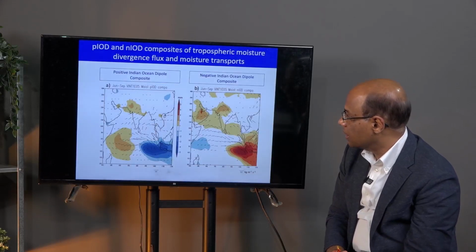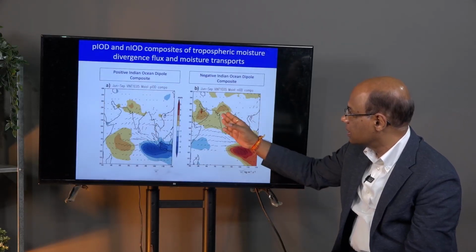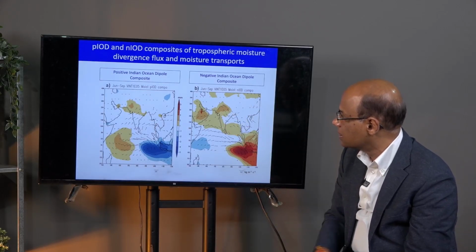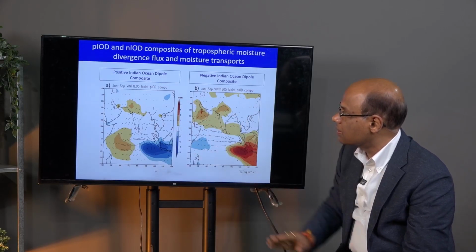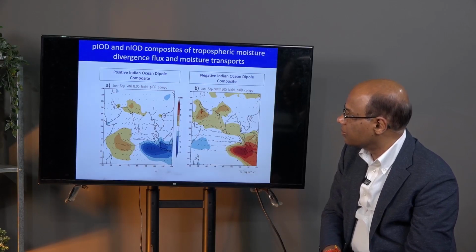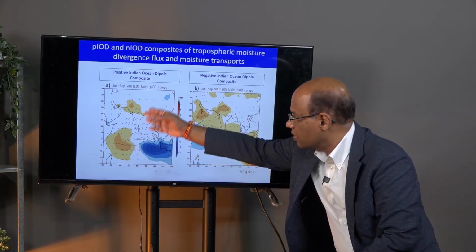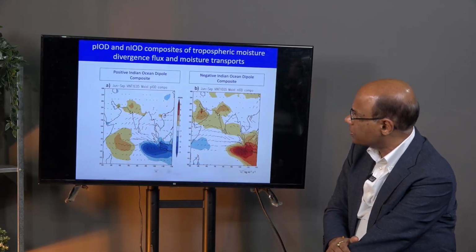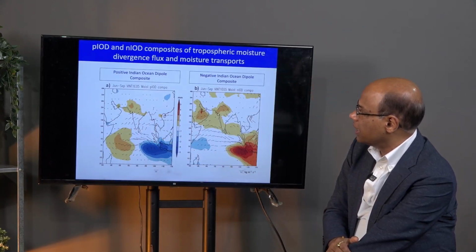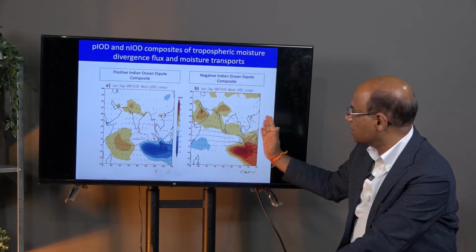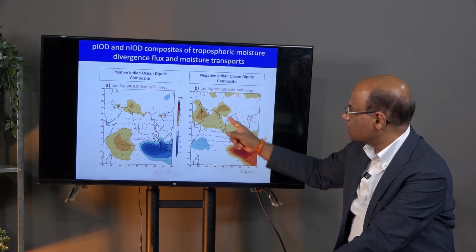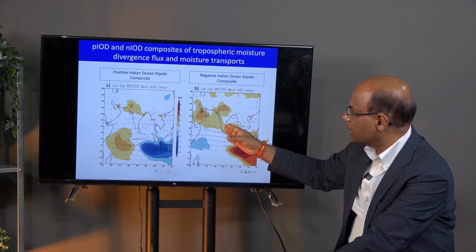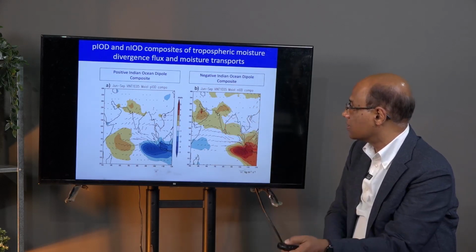dipole. And that happens, as I said, because of the east-west circulation that happens during negative phase, and the north-south circulation that happens during the positive phase. The monsoon winds strengthen and the monsoon trough, giving rise to more rain in central India, whereas the east-west gradient and the circulations related to that give rise to more rain over the Western Ghat region and the Rajasthan desert region.